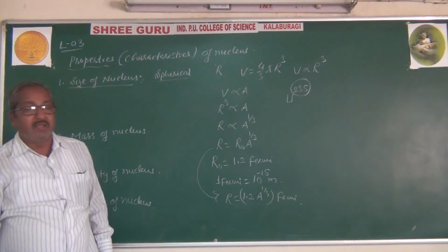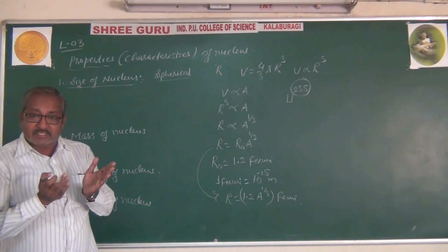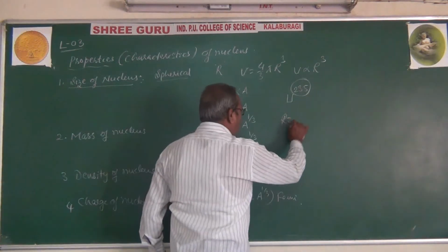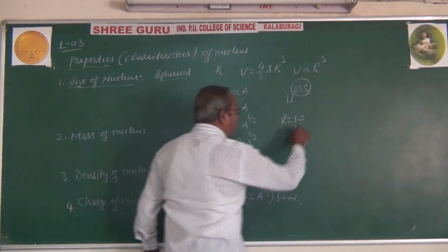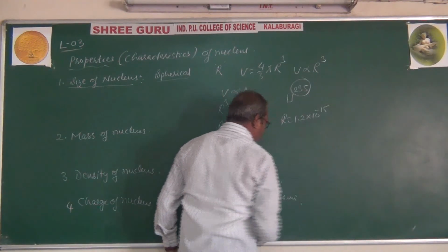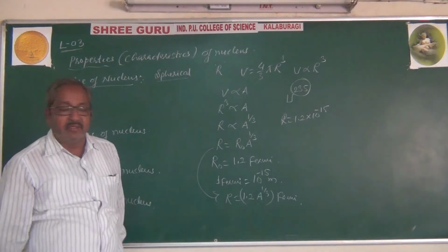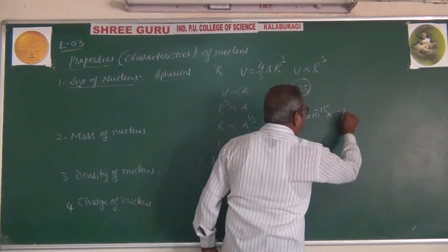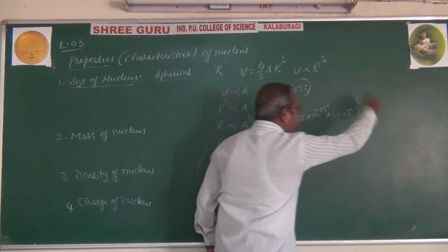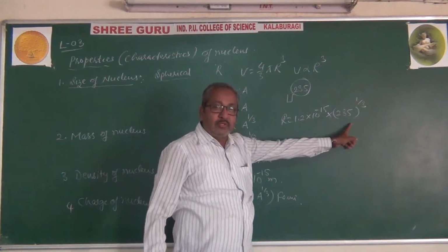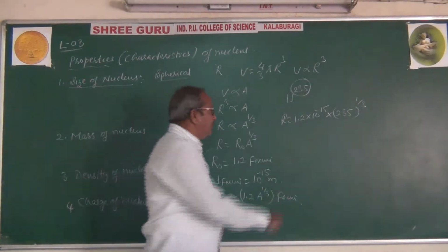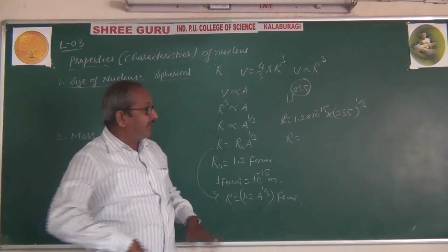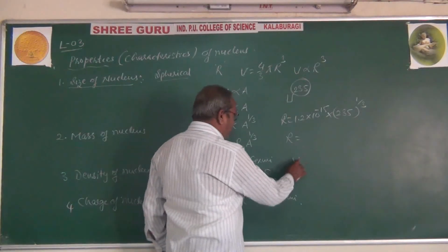If we have to find the radius of the uranium nucleus, then R is equal to 1.2 Fermi, where Fermi means 10 raised to minus 15 meter, into the mass number A, 235, to the power 1 by 3. Get the cube root of 235 and multiply with this, then you will get the radius of the nucleus.